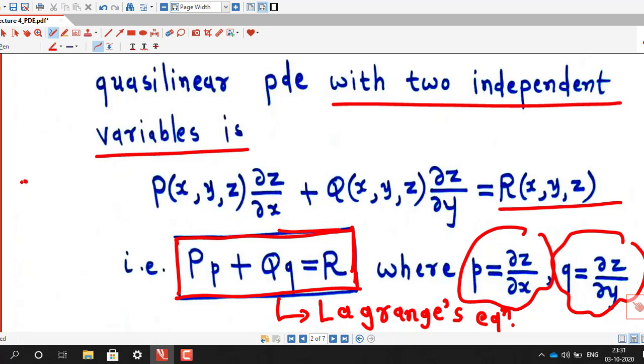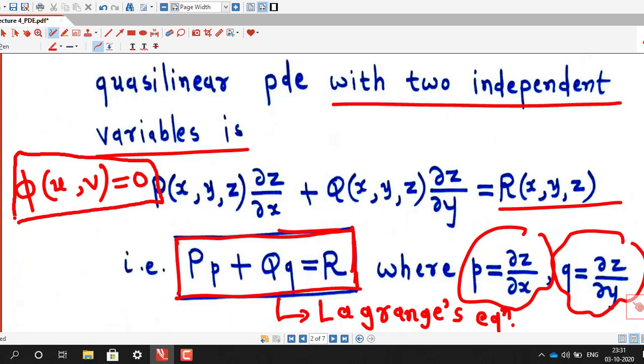So we have seen in the last lecture that if we have this type of relation, phi of u, v equal to 0, where phi is an arbitrary function and u and v are functions of x, y, z, then the partial differential equation corresponding to this relation is always in this form, where we have defined capital P, Q and R using Jacobian of u, v with respect to x, y and z.